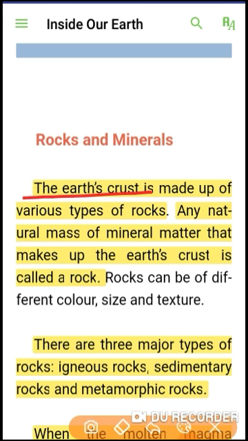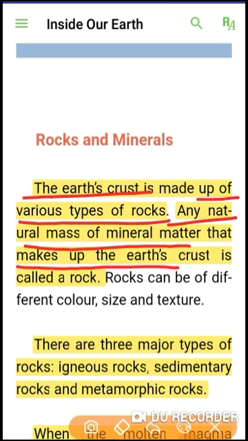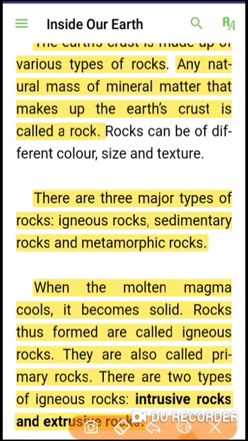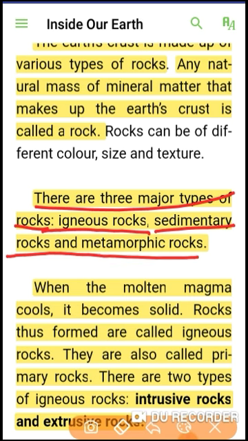The earth's crust is made up of various types of rocks. Any natural mass of mineral matter that makes up the earth's crust is called rock. Now rock is found on crust and mineral is found in the rocks. There are three major types of rocks: igneous rocks, sedimentary rocks, and metamorphic rocks.